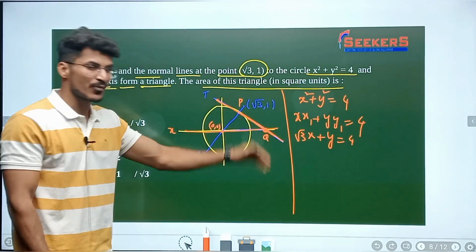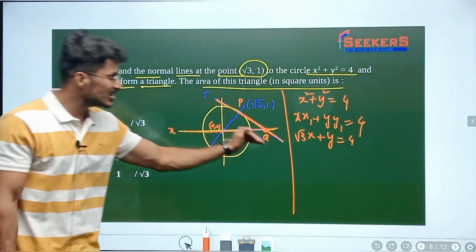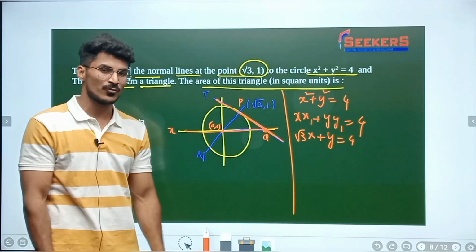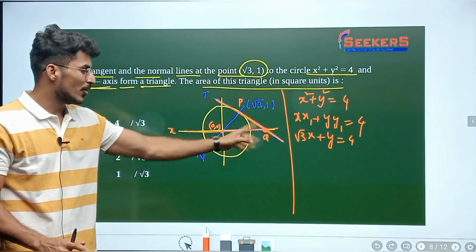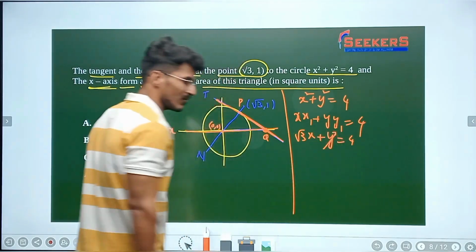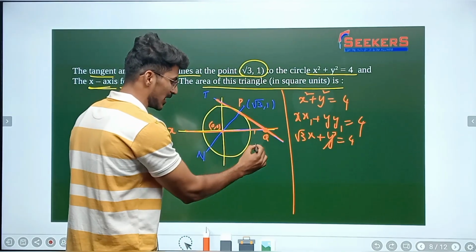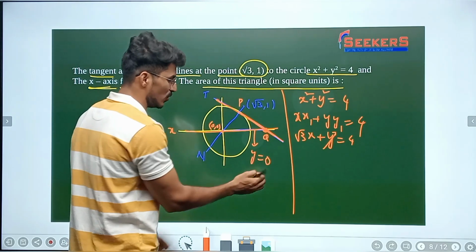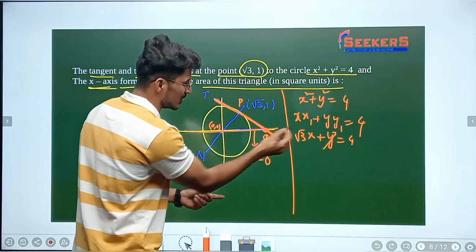So the x-axis equation is y equal to 0, and the tangent equation is root 3x plus y equal to 4. Solving them gives the point of intersection, so that is Q exactly. Now y can be written as 0 here. Why? Because the equation of the x-axis is y equal to 0, and I got this tangent equation, which is this.